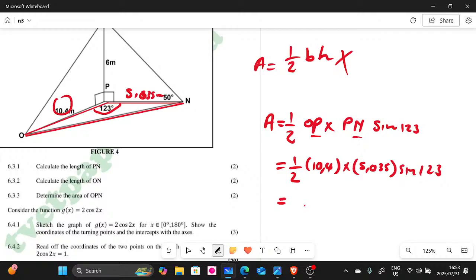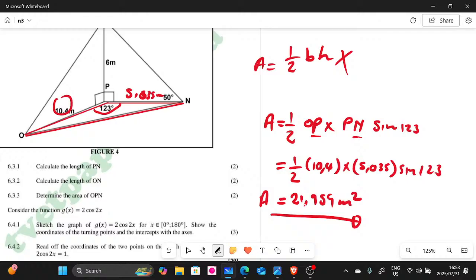If you put this on a calculator, our area is going to give us 21,959 meters squared. That is how you calculate the area, guys. I hope you managed to understand.